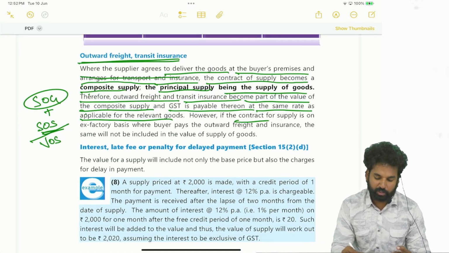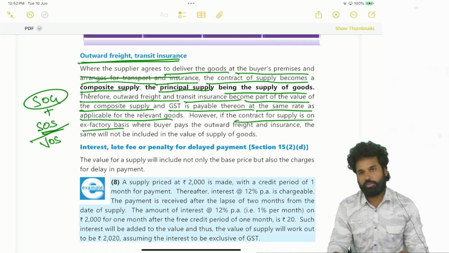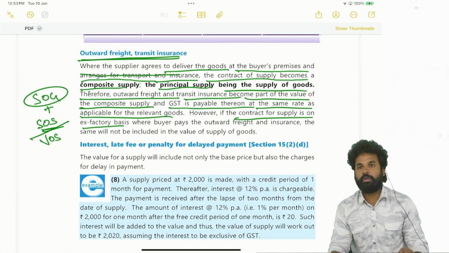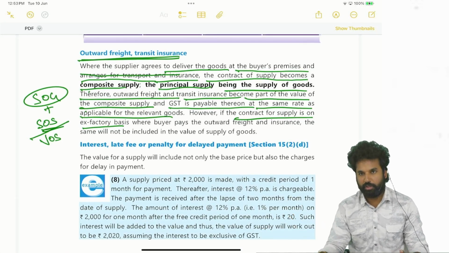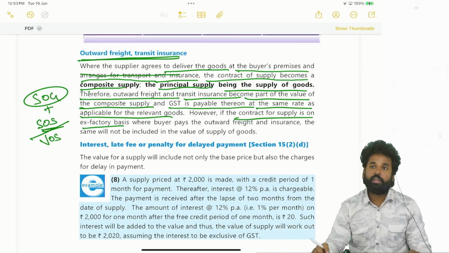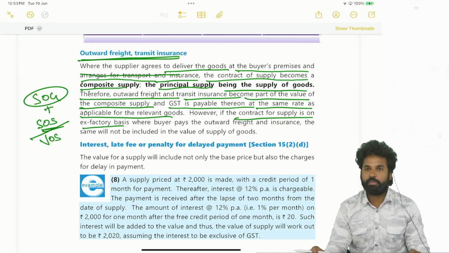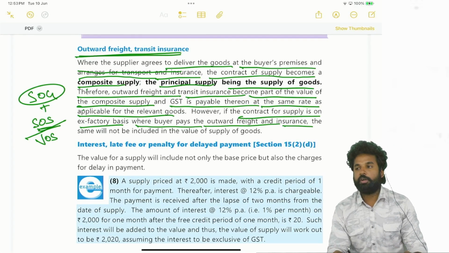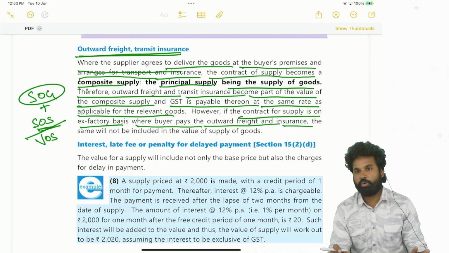However, if the contract for supply is on an ex-factory basis, that means goods will be delivered at the factory premises itself. So the transit will be the responsibility of the recipient. In such cases, where the buyer pays the outward freight and insurance, that means the transporter, the GTA, has been booked by whom?